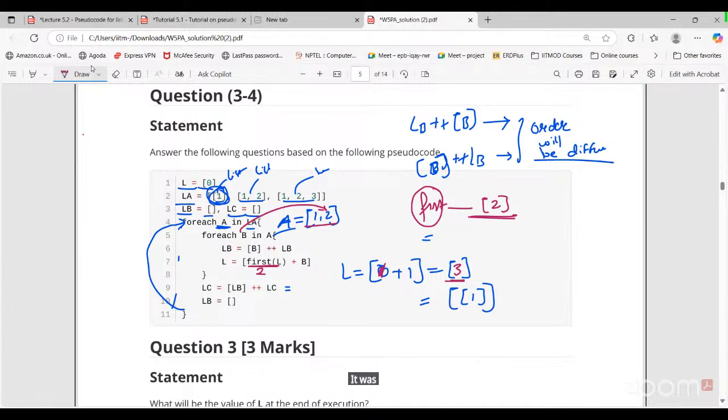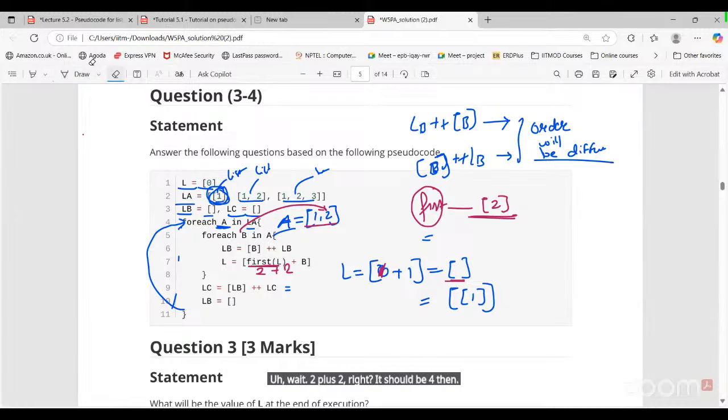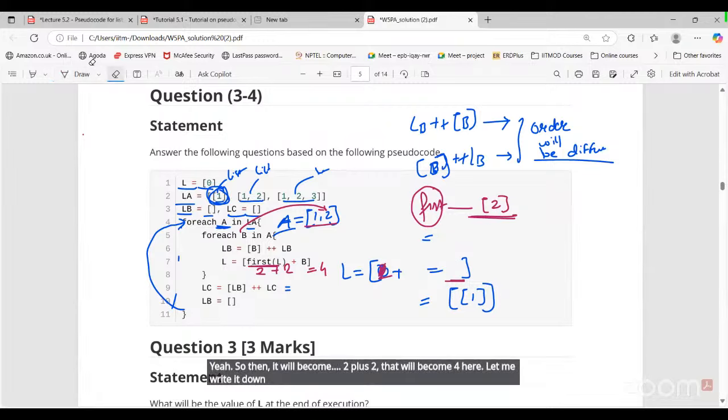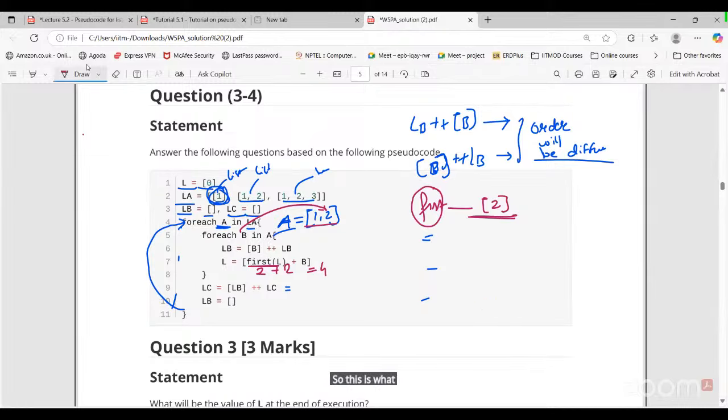It was 2, I guess. Wait, 2 plus 2, right? It should be 4 then. So then it will become 2 plus 2, that will become 4 here. Let me write it down here. So this is what L is.